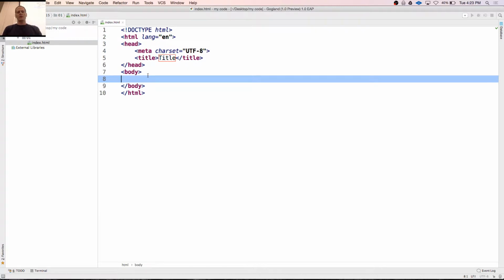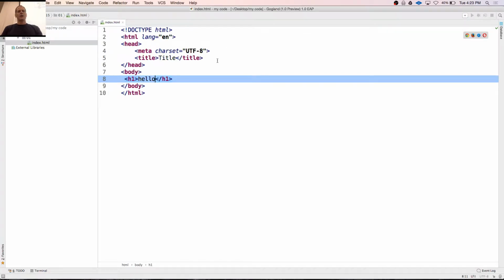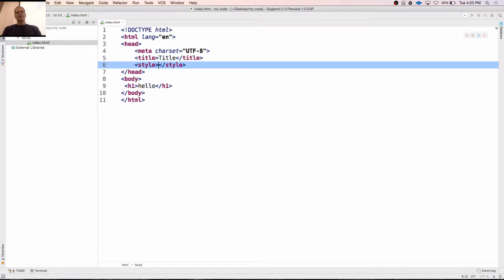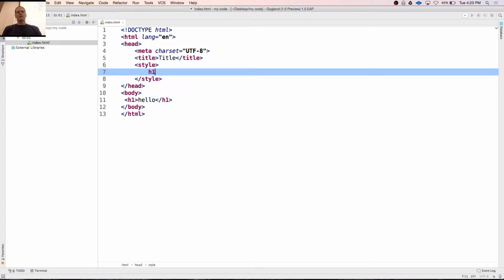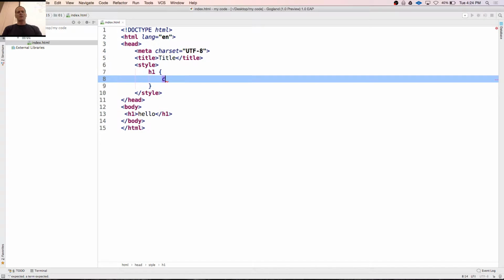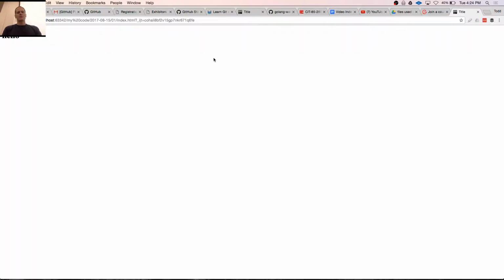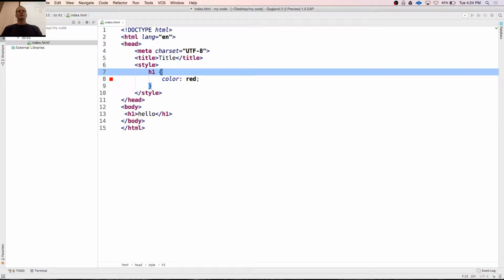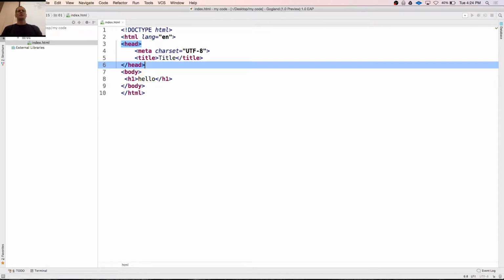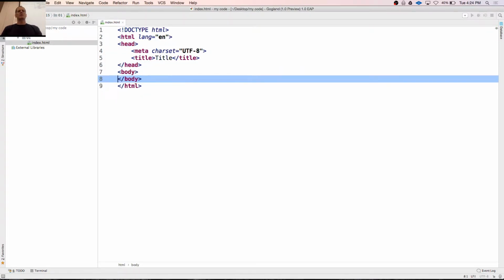What's the difference between that? If I have a heading 1, hello, and I preview this, there it is, hello, and I could have some CSS right here, and I could say h1 color red. Okay, so there's some CSS, and now it's red. So CSS does the formatting, HTML does the structure. All right.